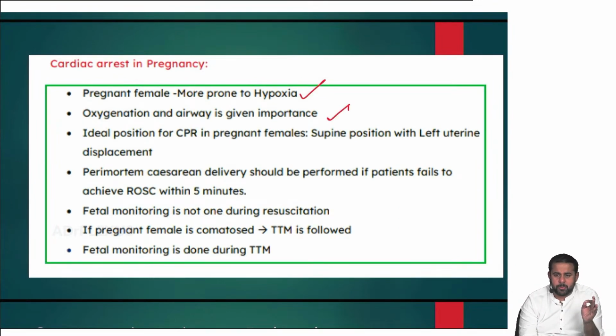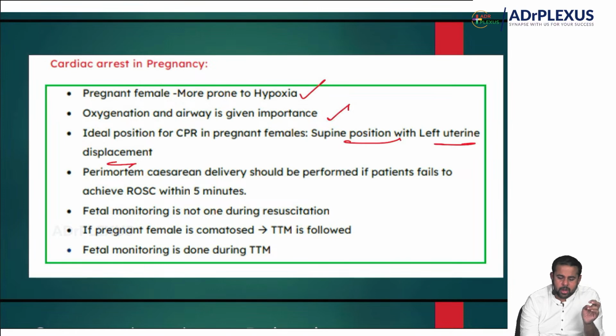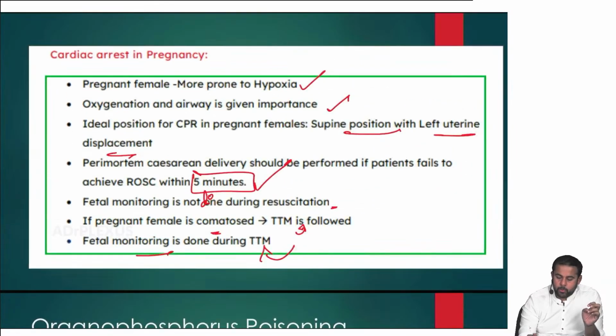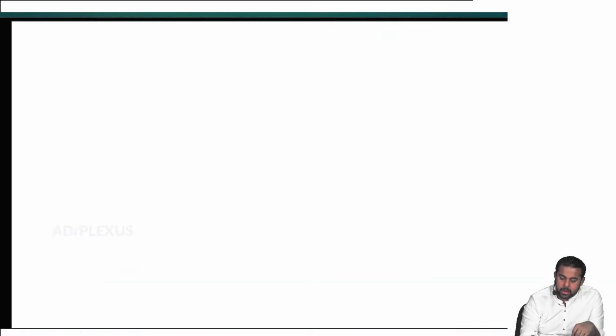Ideal position for CPR in pregnant females is supine position with left uterine displacement. Perimortem cesarean delivery should be performed if the patient fails to return in 5 minutes. Earlier it was 4, now it is 5. Fetal monitoring is not done during resuscitation, but if the pregnant female is comatose, TTM is followed and fetal monitoring is done in TTM.